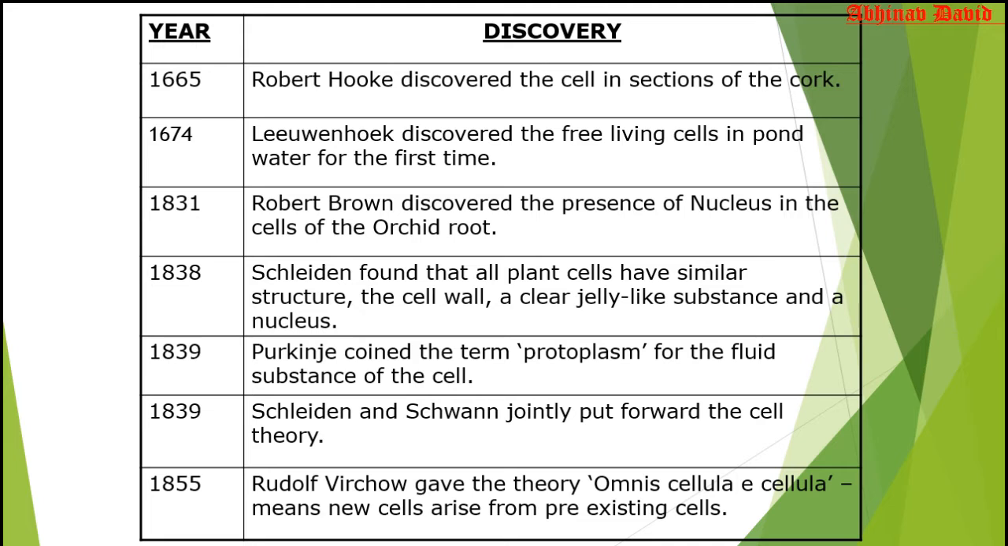And in the same year, 1839, Schleiden and Schwann. Schwann was a zoologist. He studied animals and animal cells, and he found the same similarity as Schleiden. Schleiden found that all plant cells have a cell wall, cytoplasm and nucleus. The same was done by Schwann, who found the same things in animal cells: all animal cells have a cell membrane, cytoplasm and nucleus. So together they gave the cell theory. Cell theory was given by Schleiden and Schwann in the year 1839.